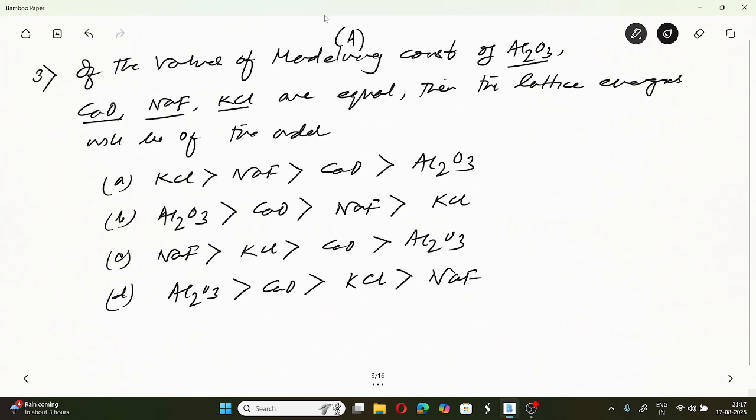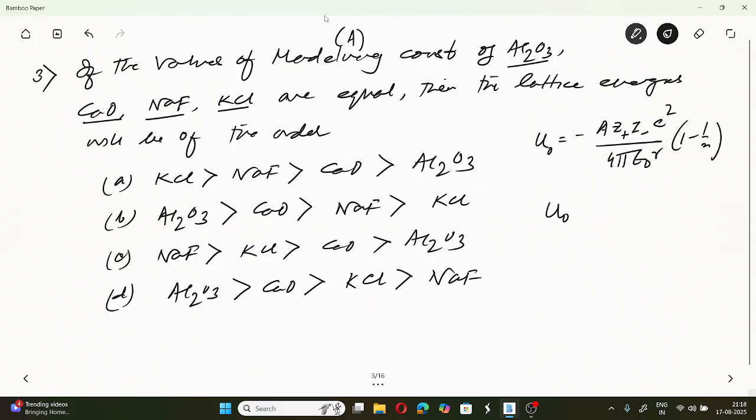If these are considered equal, we know that as per the Born-Lande equation, U0 equals minus A Z+ Z- e squared by 4 pi epsilon 0 R into (1 minus 1 by n) in kJ per mole. Now, there are two major deciding factors.